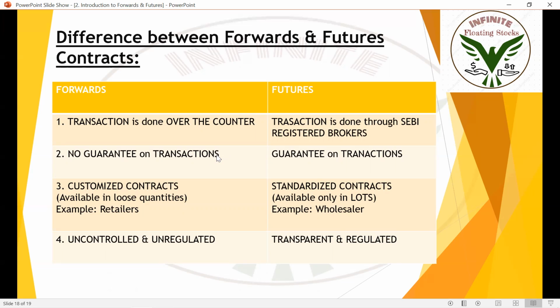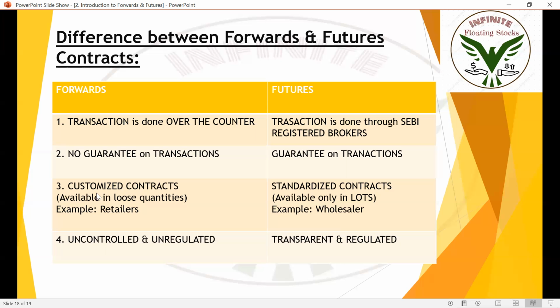I already told, in villages they fight, they violate forward contract, etc. But in futures they cannot, because SEBI registered broker files a case. He'll proceed legally. He can do anything. So if you're making futures contract, then SEBI registered broker will take care of all the transactions and exchanges. Okay, so there won't be any worry.